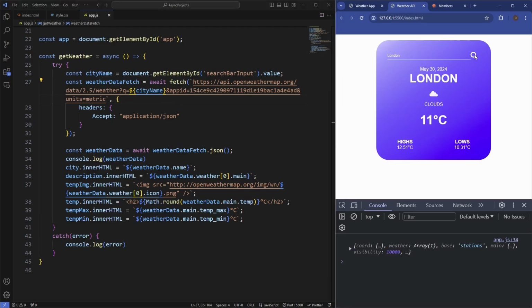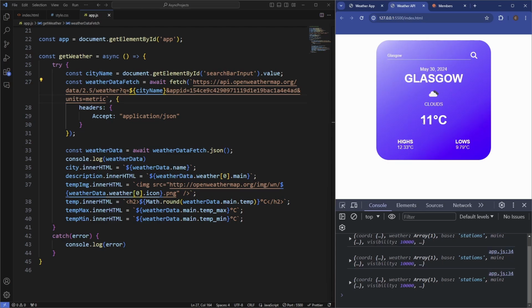So now if we search this, we see we're getting London again with all the data that we had before when it was hard coded. If we want to get another city, let's get Kent, it'll give us Kent, and then we'll do one more, let's say Glasgow. It returns us the data for Glasgow. So a really cool dynamic application using the fetch API and async await.